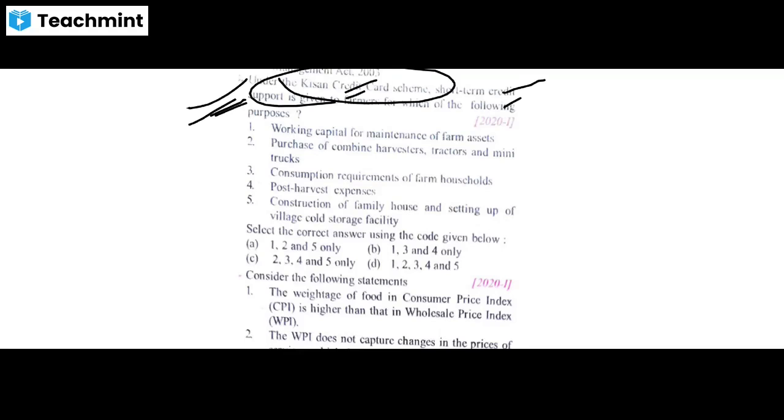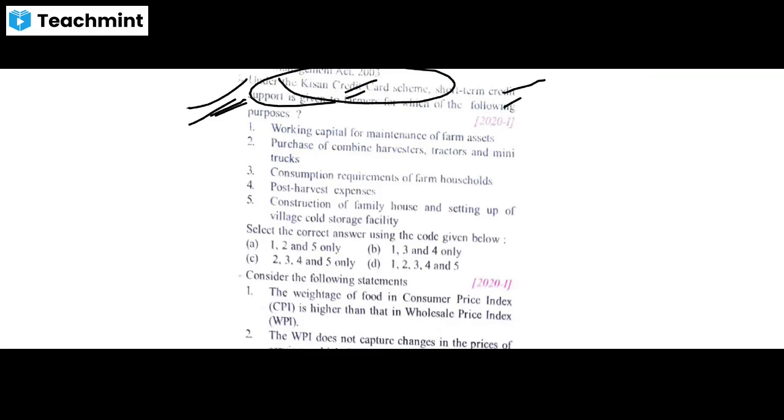Here we'll discuss it in detail, but before that, let's try to solve this question with some logical reasoning. Okay, so the first option is working capital for maintenance of farm assets. Second option is purchase of combine harvesters, tractors, and mini trucks. Third is consumption requirement of farm households, post harvest expenses, construction of family houses, and setting up a village cold storage facility.